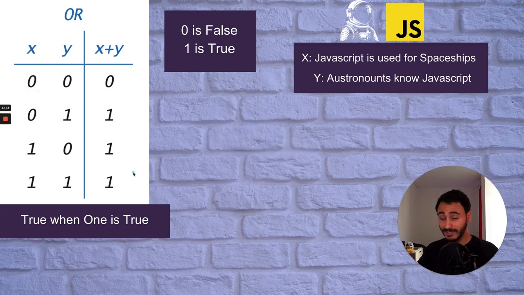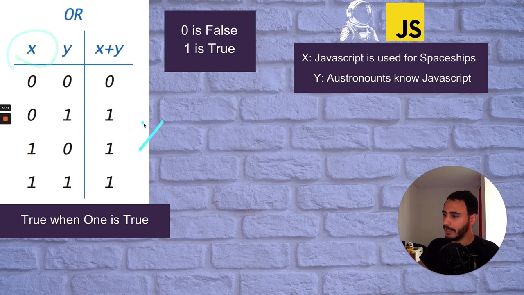So we need just one statement to be true, so x or y is true. So if x is false and y is true, then x or y is true. Now, if astronauts know JavaScript and JavaScript is not used in spaceships, still, if you put an OR between these two statements, x or y will be 1 because it's enough to have one of these true to have the OR true. And for sure, when x is true and y is true, then x or y will be true. Long story short, you just need one.